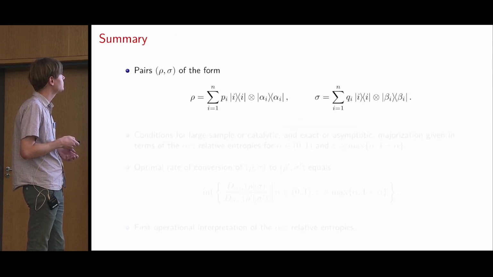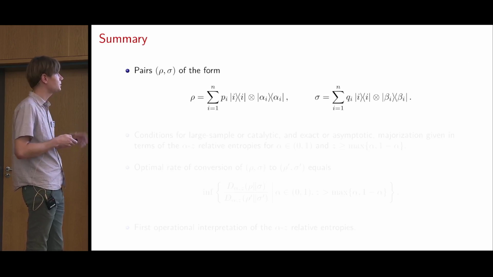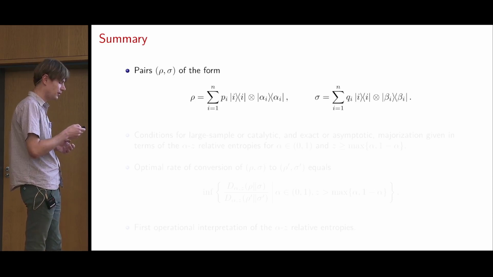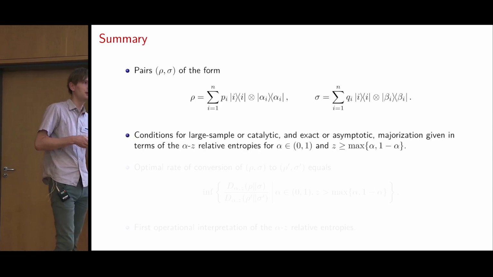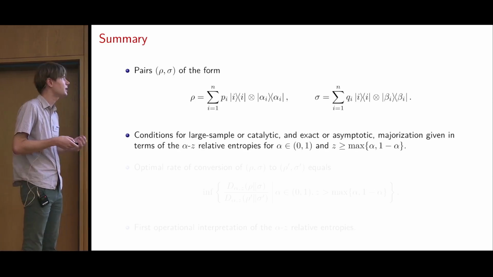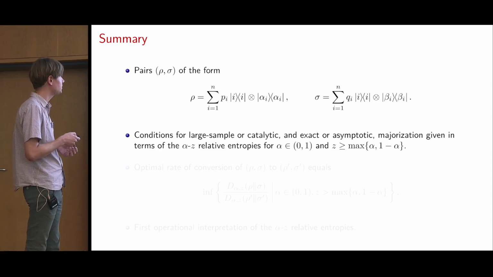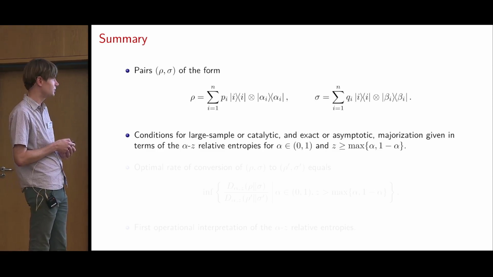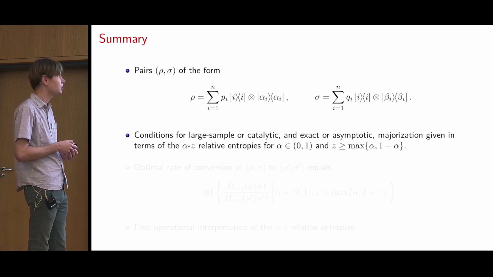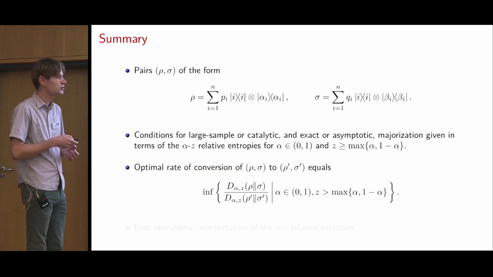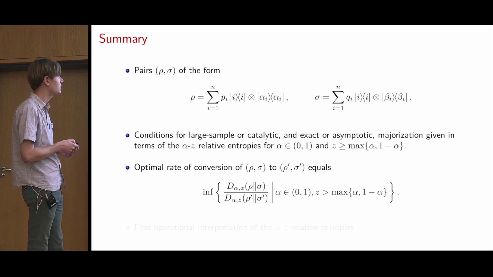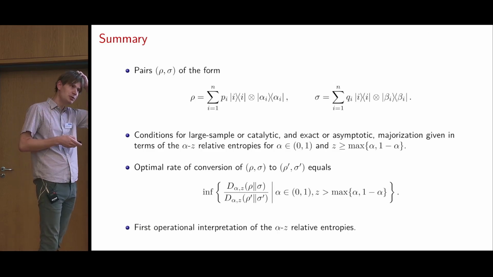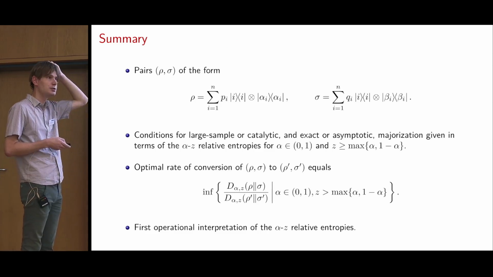Some final remarks. We were considering states of this form, CQ states with pure components. We found conditions for large sample and catalytic majorization, both asymptotically and exactly. And it turned out that these conditions can be given in terms of the alpha-z relative entropies for this specific range of parameters where the DPI holds. And also the optimal rate of conversion of two such pairs is given by this nice expression. And we believe that this is the first operational interpretation of the alpha-z relative entropies.